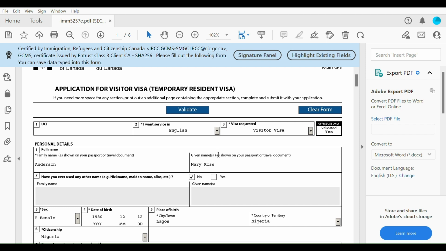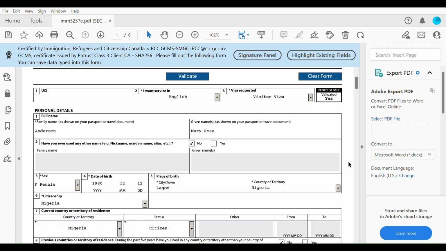And then given names, which includes your first name and your middle name if you have one. I put here Mary Rose. So given names as also shown on your passport or travel documents. Please put exactly what is on your travel documents.